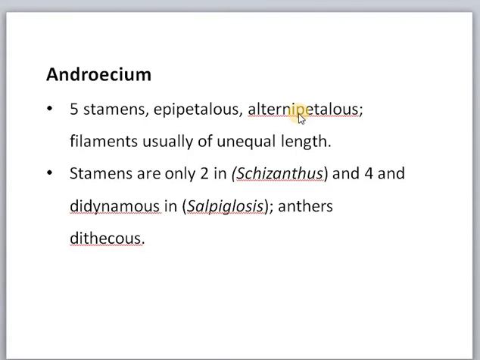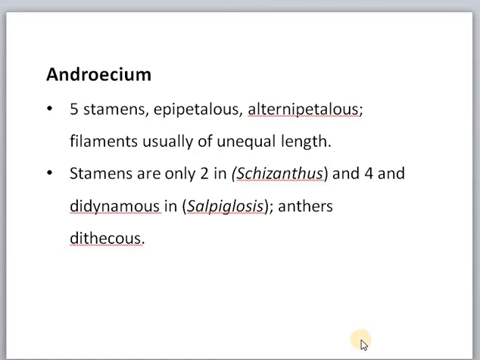Sometimes there will be only 2 stamens. And if there are 4 stamens, they are called didynamous, which means 2 stamens will be smaller, the length of the stalk will be small, and the 2 stamens will be larger. So that condition is called the didynamous condition. So stamens are 2 in some plants and 4 in some plants.